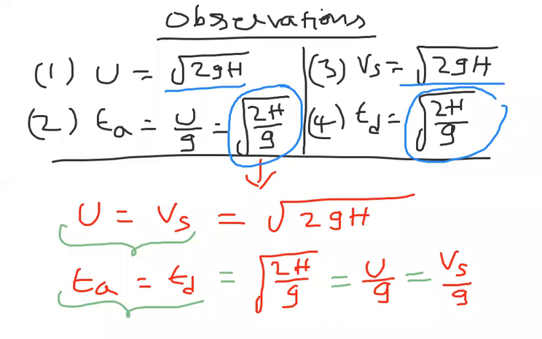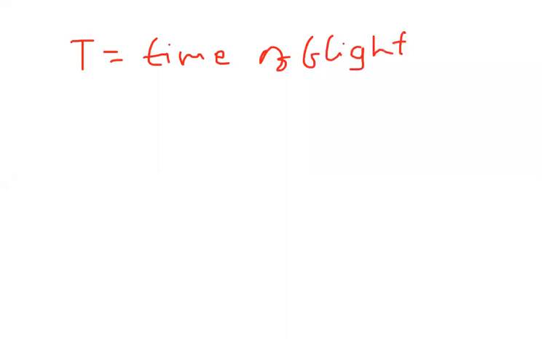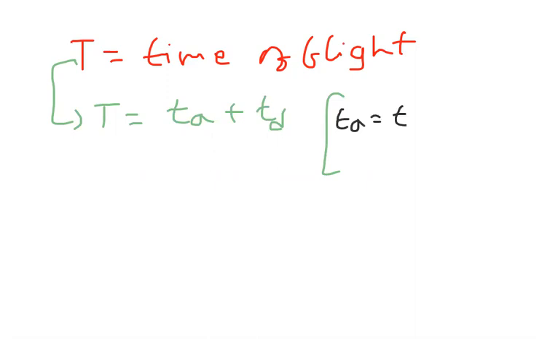Next, observe carefully here. I am going to introduce one more term called time of flight. Time of flight is nothing but the total time of journey. So the total time taken for the body to remain in air is called time of flight. Now time of flight is time of ascent plus time of descent. We already know that time of ascent is equal to time of descent, which is equal to root over 2h by g.